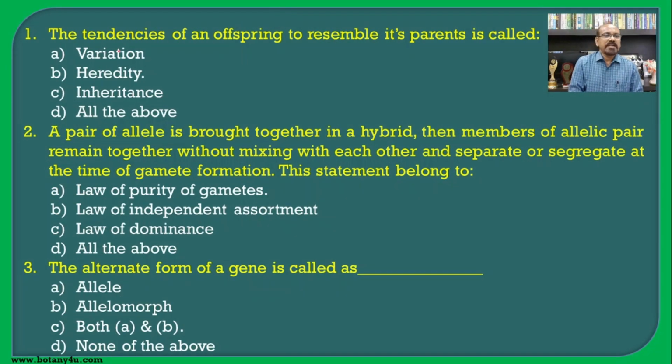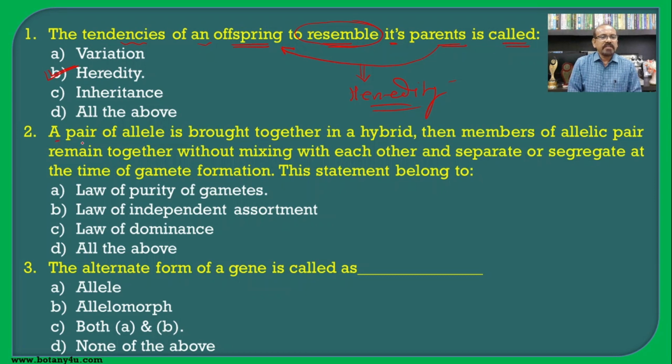The first question: the tendency of an offspring to resemble its parents is called as. Whenever we are talking about the transmission of characters from one generation to another, means transmission of the characters from the parents to their offspring, and on the basis of that there will be resemblance of the offspring with their parents, such type of transmission is known as heredity, and hence the correct answer for this question is heredity.